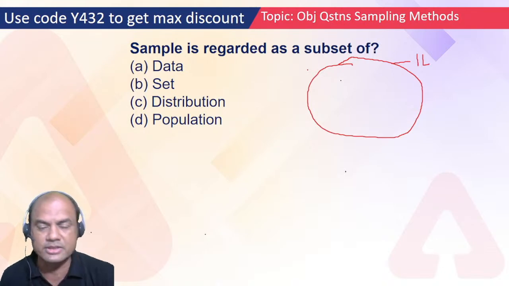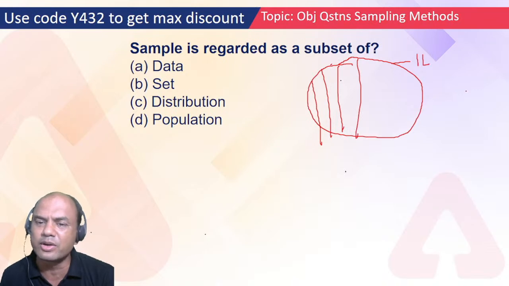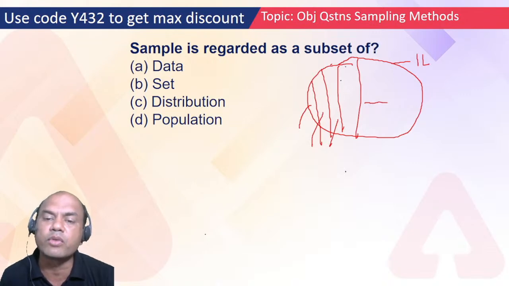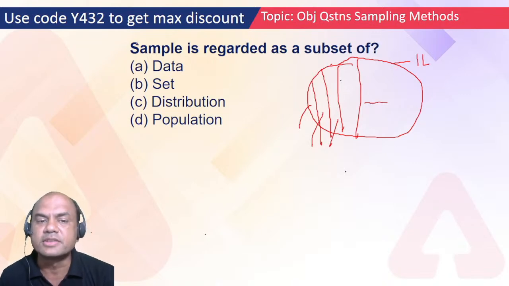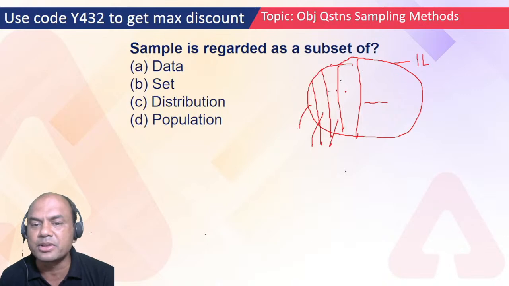10 parts of 10,000 each. So 10 parts means somewhere like this, 1, 2, 3, 4, we'll do it for 10,000 each, and so on. Now from this I'll survey some part of this, 5 people from here, 5 people from here, 5 from here. So what are we actually doing? These are all samples. So these samples will be a part of what? Will they be a part of the population or will they be outside the population?